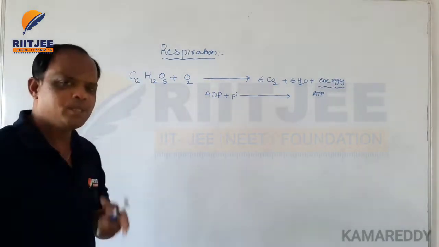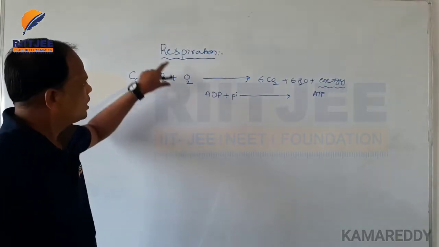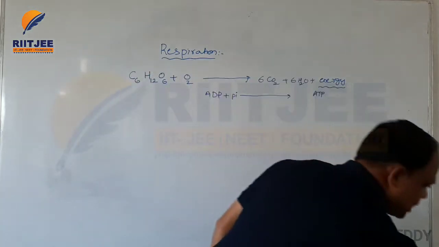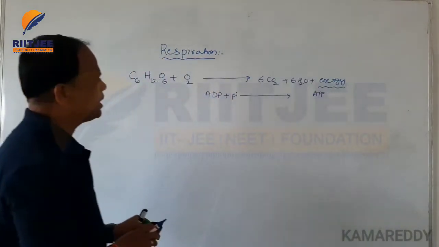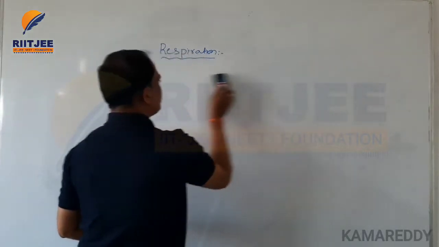Mainly, based on the presence of oxygen, there are two types of respiration process. One is aerobic respiration and the next one is anaerobic respiration.